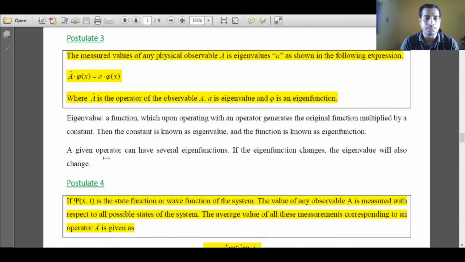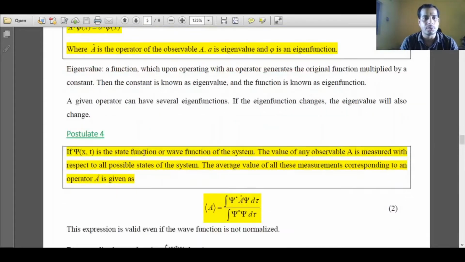It is also important to note, for a given operator, here the operator is a capital A, we can have several eigenfunctions, meaning there can be multiple eigenfunctions possible which satisfy this particular relation. So this is the brief general idea about postulate 3. Then we will go to postulate 4.